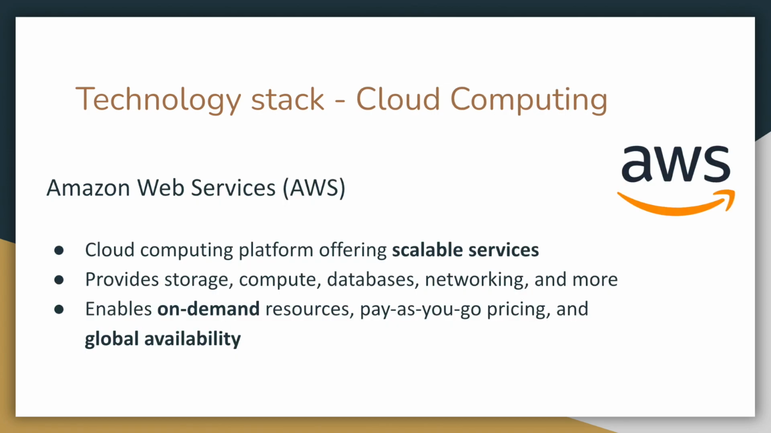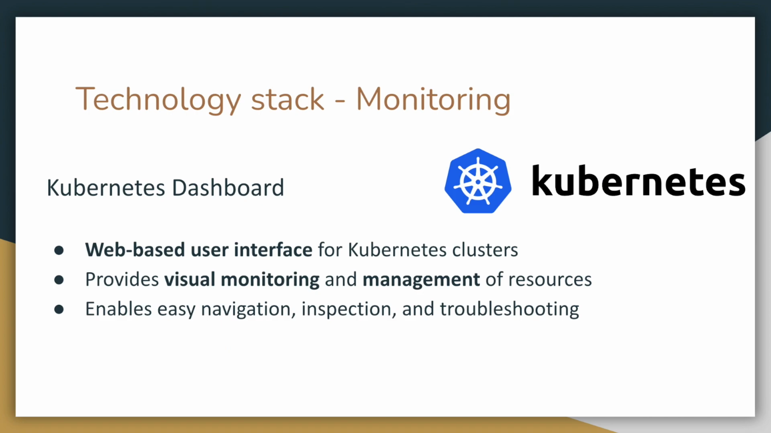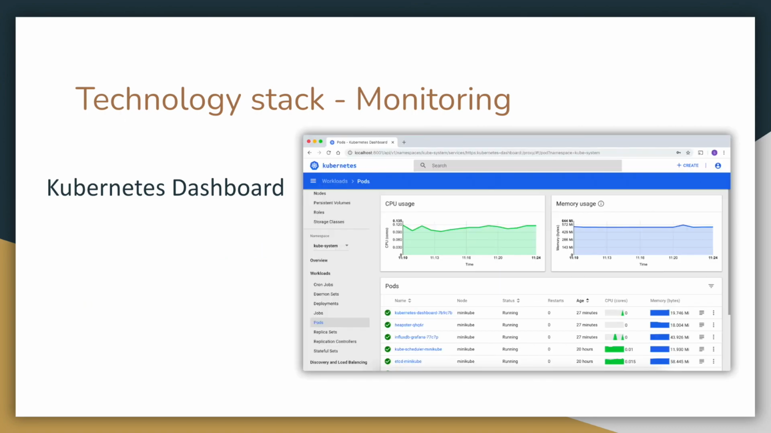In terms of cloud computing, we use Amazon Web Services, or AWS, which is a popular cloud computing platform offering scalable services such as storage, computing, databases, networking, and more. AWS enables on-demand resources, pay-as-you-go pricing, and global availability, which is exactly what we need for this application. For monitoring, we use Kubernetes Dashboard, which is a web-based user interface for Kubernetes clusters that provides visual monitoring and management of resources, enabling easy navigation, inspection, and troubleshooting.